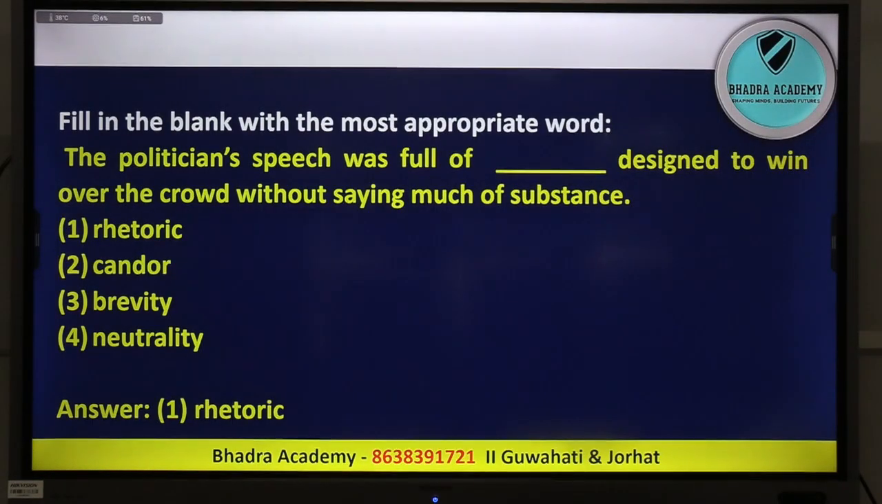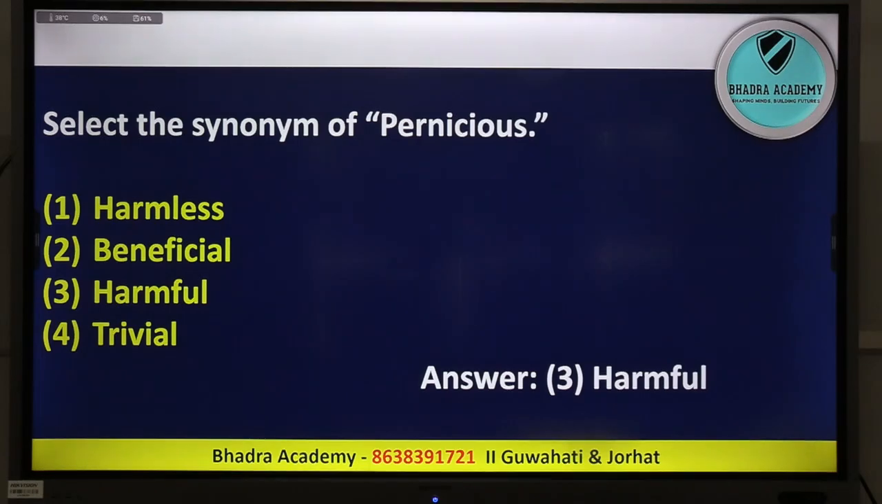The next one, this is like fill in the blanks with the appropriate word. Here they asked you what is the meaning which will fit in there properly. So the politician's speech was full of what? Rhetoric, candor, brevity, neutrality. Here it will be rhetoric. It is very easy. This question is not that difficult. It's a simple answer. It will be rhetoric. Select the synonym of pernicious. What's the meaning of pernicious? Harmless, beneficial, harmful, trivial. Here the correct one will be harmful, something which means pernicious.